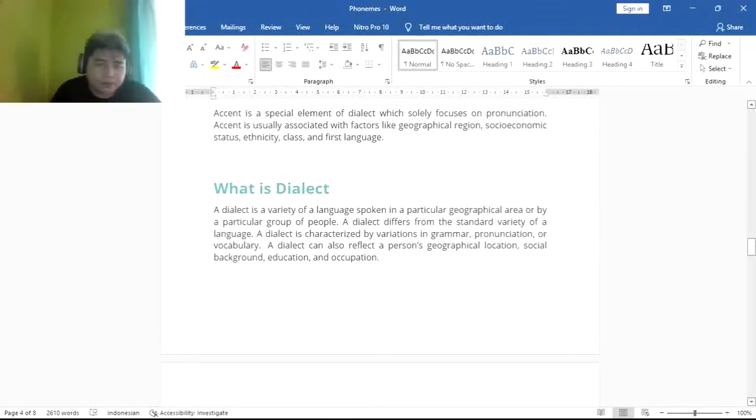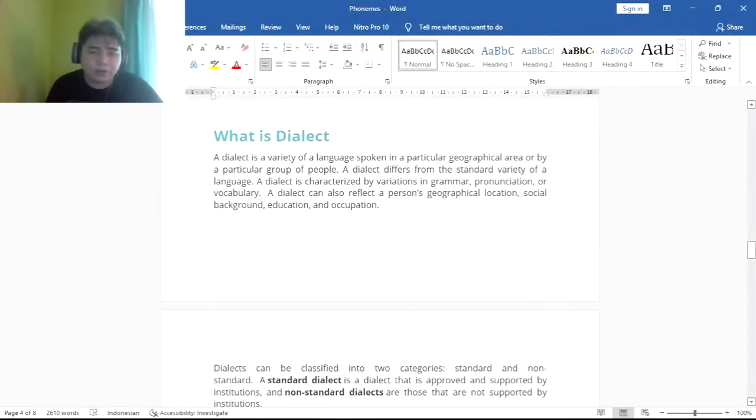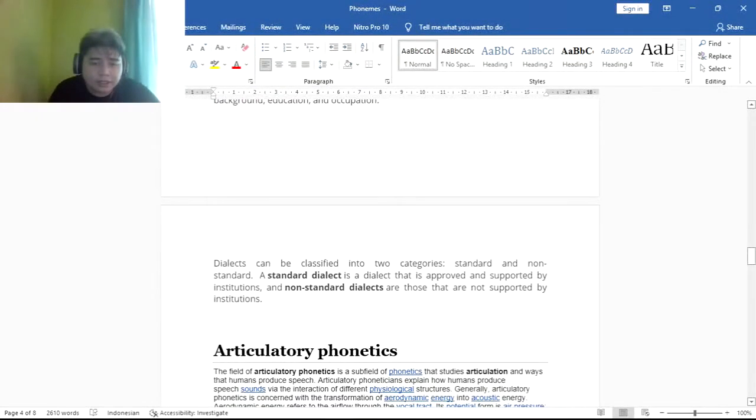What is dialect? Dialect is a variety of language spoken in a particular geographical area or by a particular group of people. A dialect differs from the standard variety of a language. A dialect is characterized by variation in grammar, pronunciation, or vocabulary. A dialect can also reflect a person's geographical location, social background, education, and occupation. Dialects can be classified into two categories, standard and non-standard. A standard dialect is a dialect that is approved and supported by institutions, and non-standard dialects are those that are not supported by institutions.